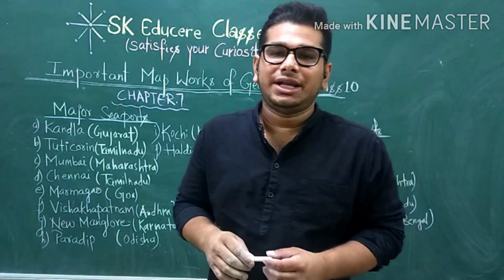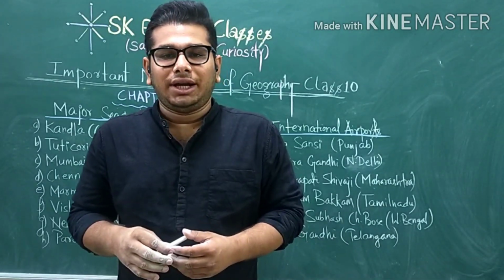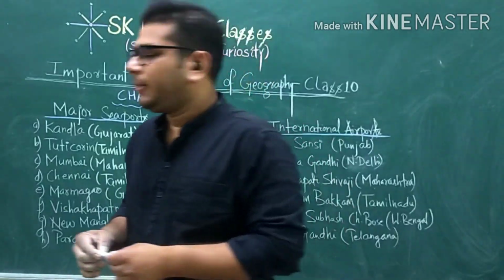Finally, coming to chapter 7 of geography, that is Lifelines of National Economy.